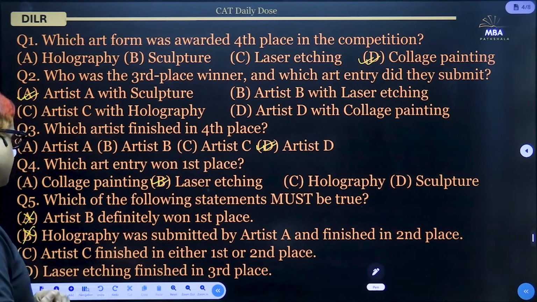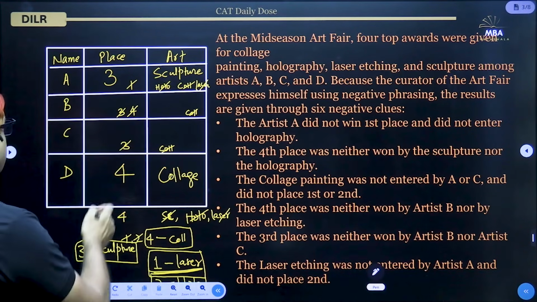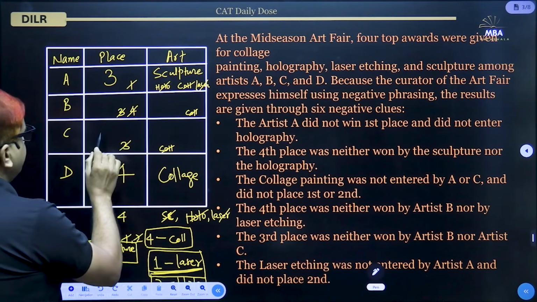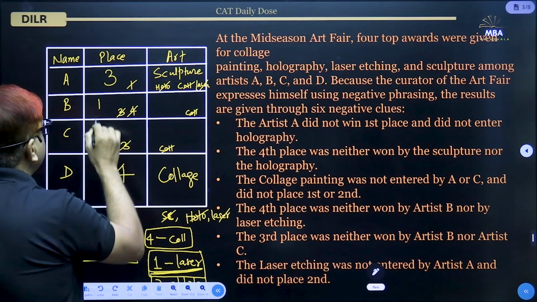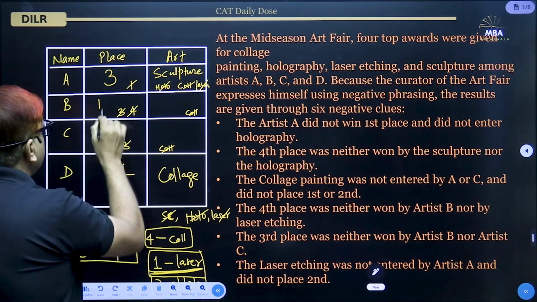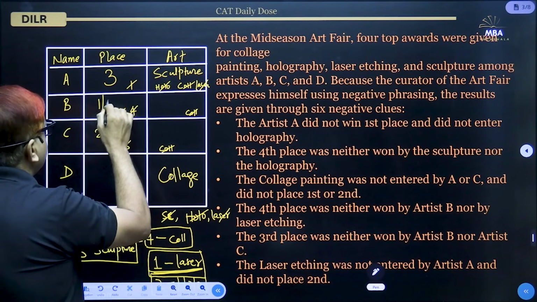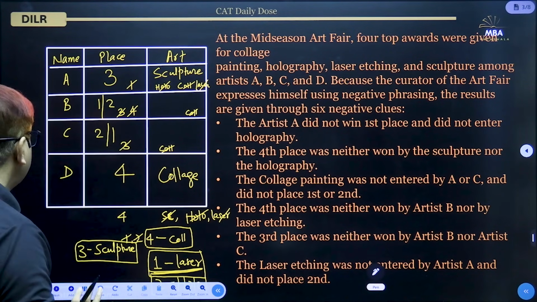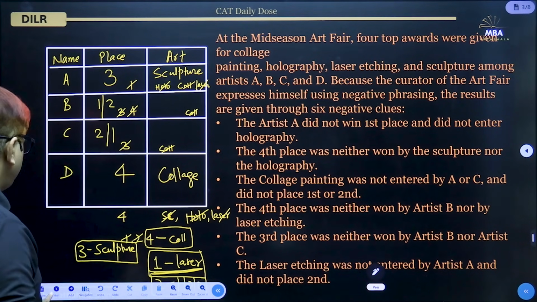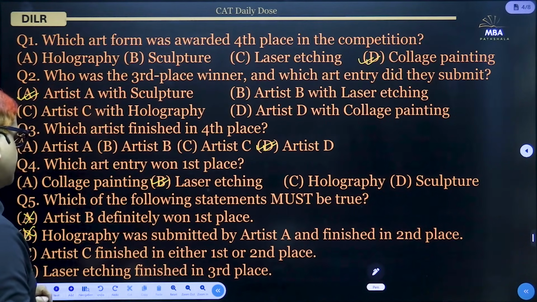Option C, artist C finished in either first or second place. Now artist C definitely finished in either first or second. Maybe B finished first, then C finished second. Maybe B finished second and C finished first. So definitely artist C finished either first or second.